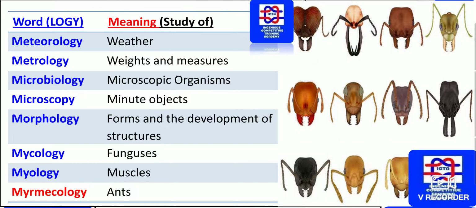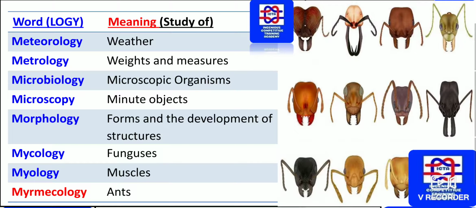Microscopic organisms, they are microbes, so that is microbiology. Minute objects, that is microscopy. The study of forms and the development of structures is known as morphology. As you can see, development of structures concerning, that is morphology. Fungi, the study concerning fungus, is mycology. This is a little bit important for you guys, please. Fungus concerning, that is mycology.